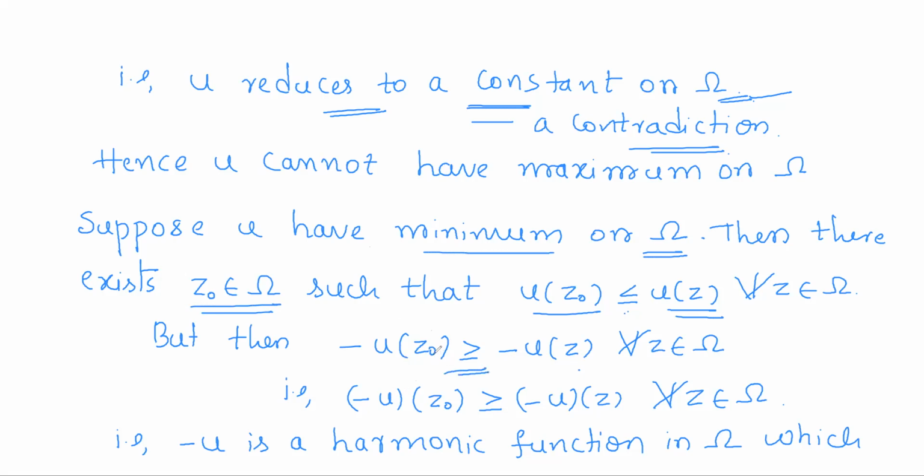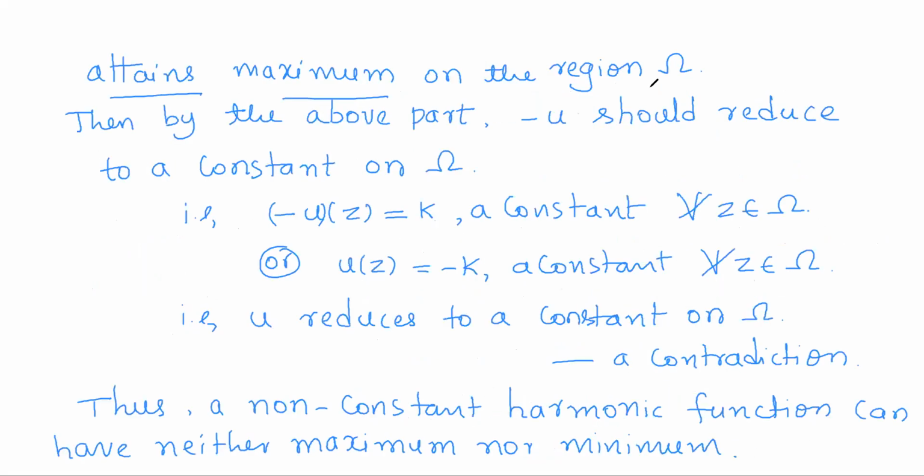So minus u of z naught is a scalar multiple of u. So minus u of z naught is greater than or equal to minus u of z for all z belonging to omega. Now observe that as u is harmonic, a scalar multiple of it will also be harmonic. That is, minus u is harmonic. And observe that minus u of z naught is greater than or equal to all the rest of the function values. So what it means, minus u attains the maximum value at z naught. So minus u is a harmonic function in omega which attains a maximum on the region omega.